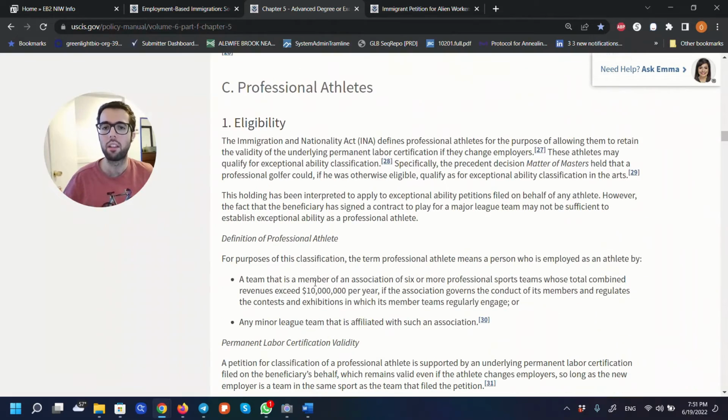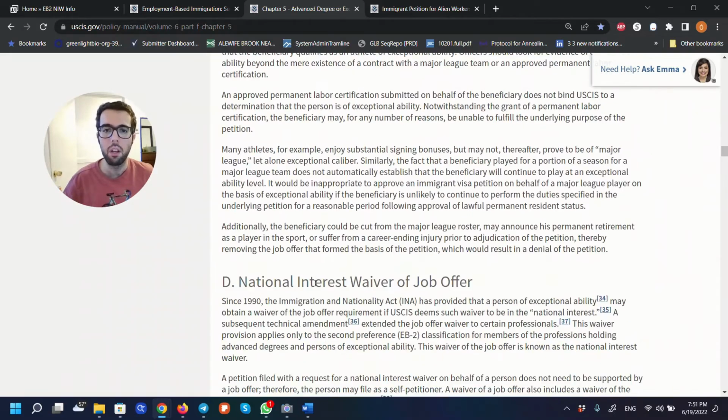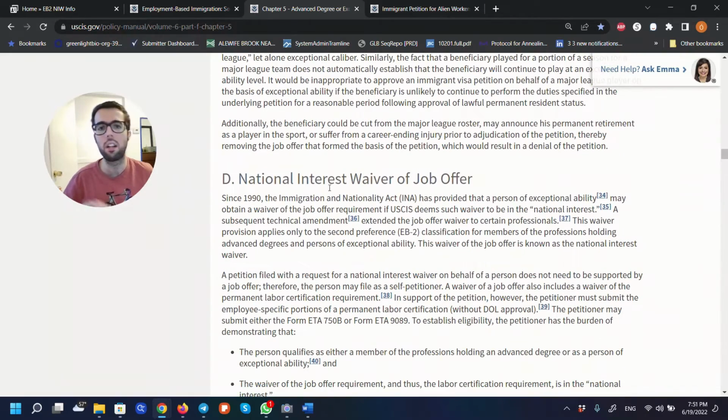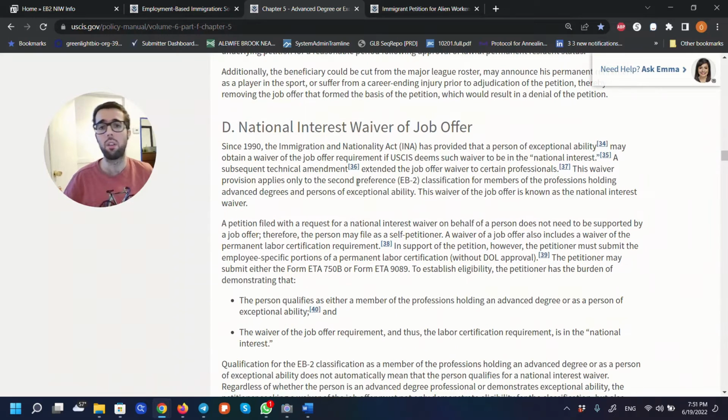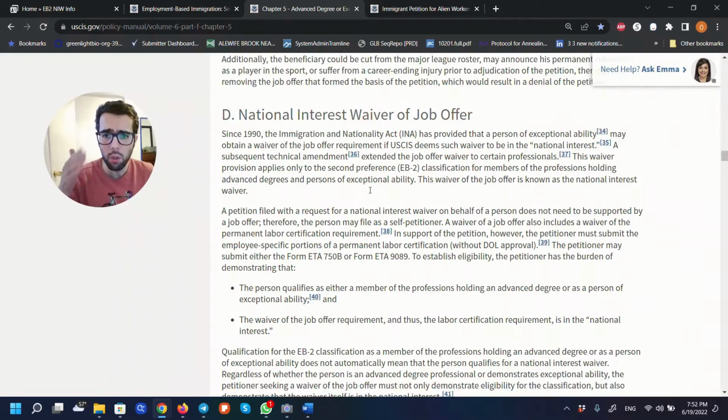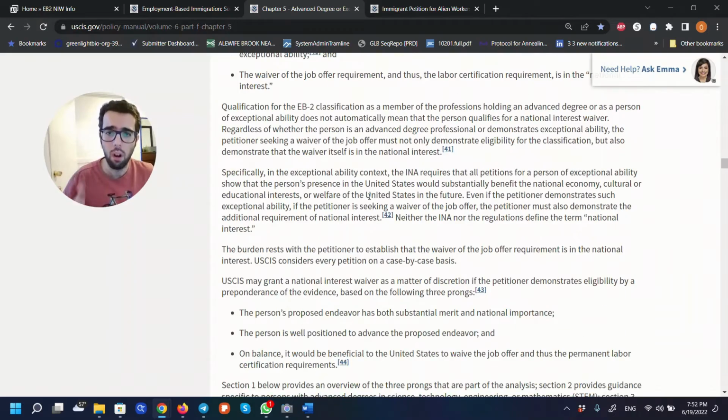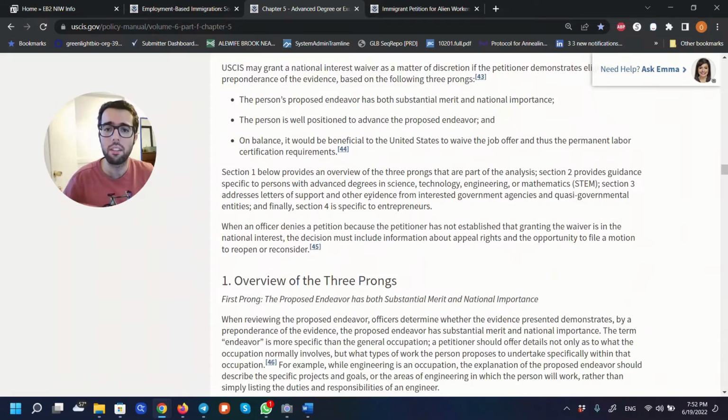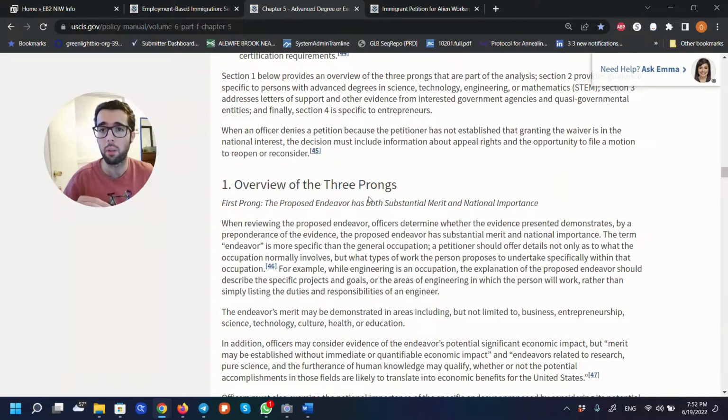So once you're done with that, since here we are talking about NIW, I want you to come to this section D, National Interest Waiver of Job Offer. NIW is National Interest Waiver, and that means that USCIS is waiving the requirement for having a job offer, for having a sponsor for your green card. So you want to go through this section and read all about it because here you can find some details that are extremely important when you put together your case, your application.